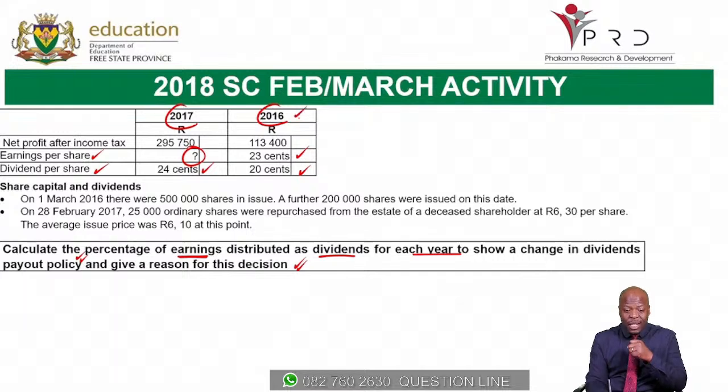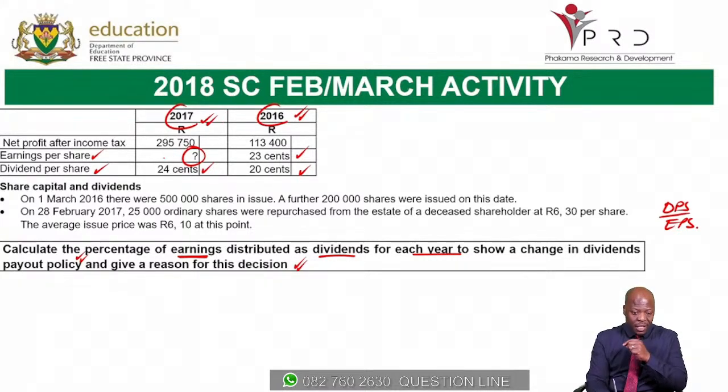So in 2016, we can calculate the dividend payout rate, because the formula for the dividend payout rate is your DPS, that is dividends per share, divided by your EPS, that is your earnings per share. So in 2016, we can do that, but in 2017, we cannot do that.